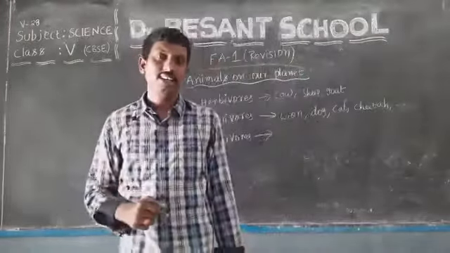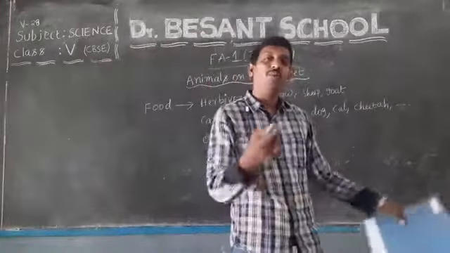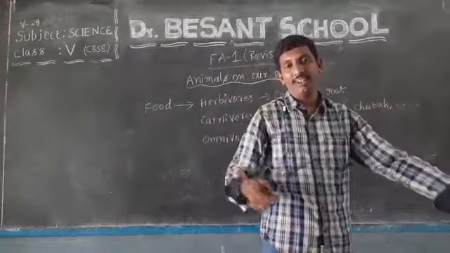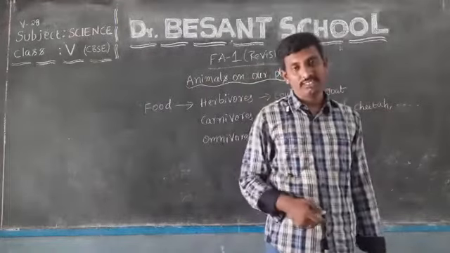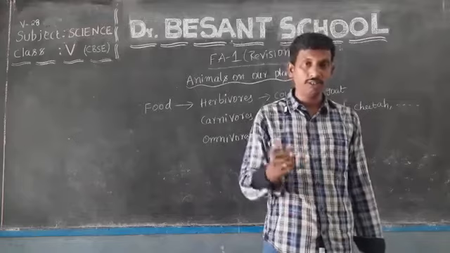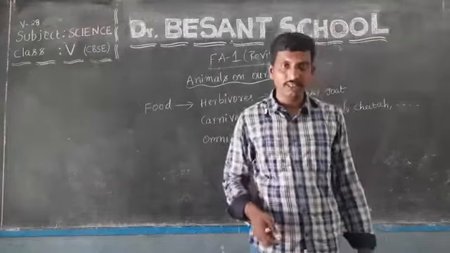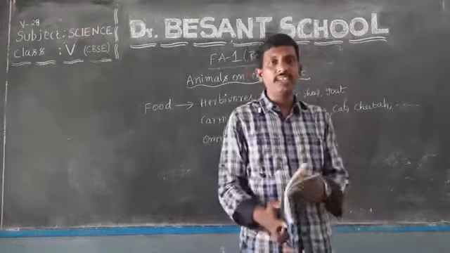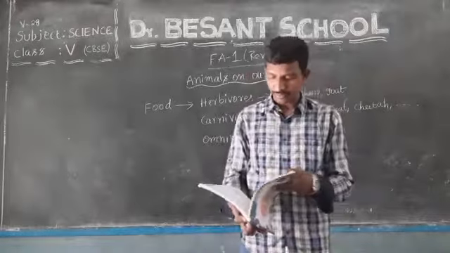And next, omnivorous. What are omnivorous? Yes, these are the animals which eat both plants and animals. Like monkeys, they eat both plants and animals. Okay, my dear students, even human beings are also omnivorous, isn't it?